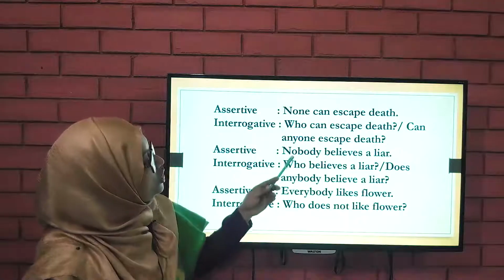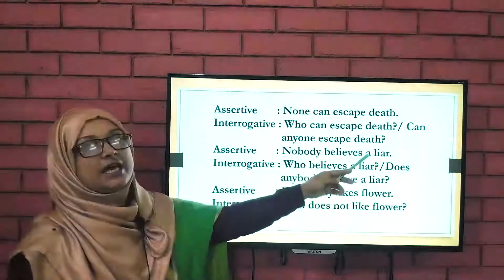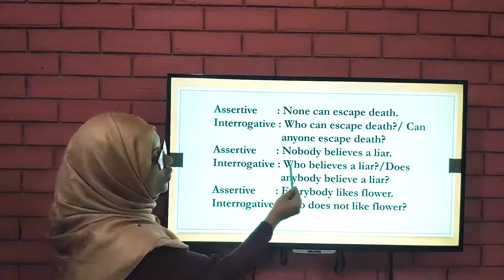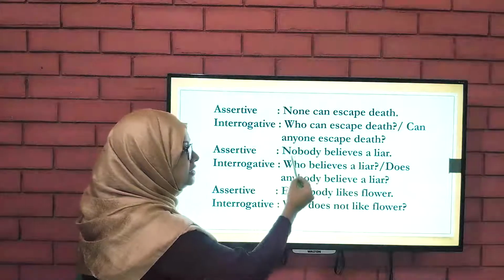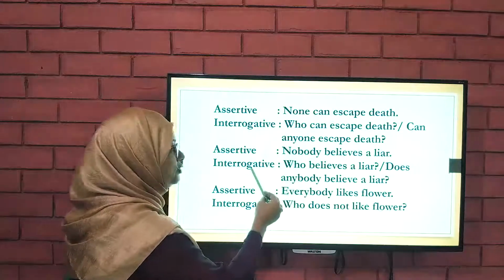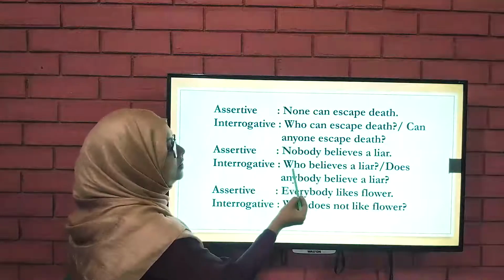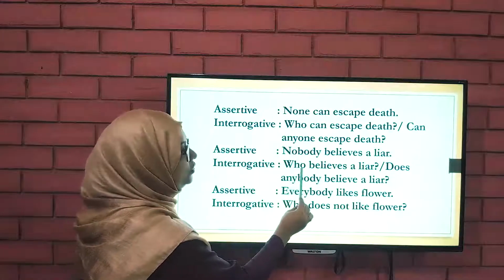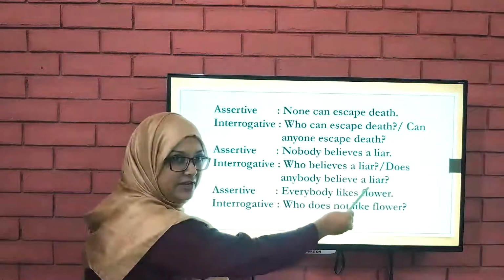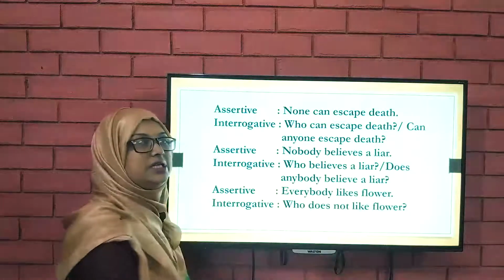Assertive: Nobody believes a liar. Interrogative: Who believes a liar? Instead of "nobody", which is the negative form, the interrogative should be in the affirmative form. I have used here "Who believes a liar?" or "Does anybody believe a liar?" Both are correct. Which one is easy for you? You will choose that.